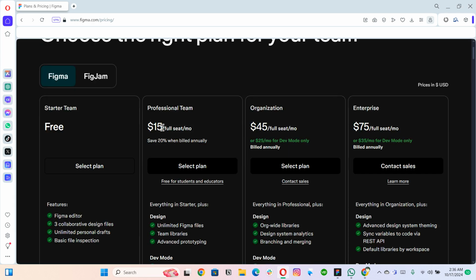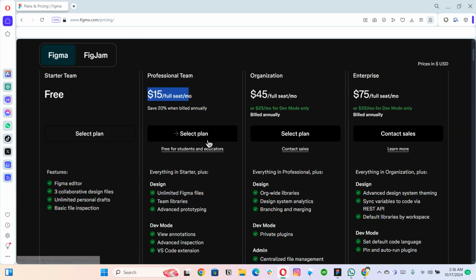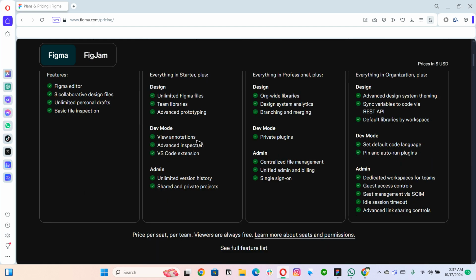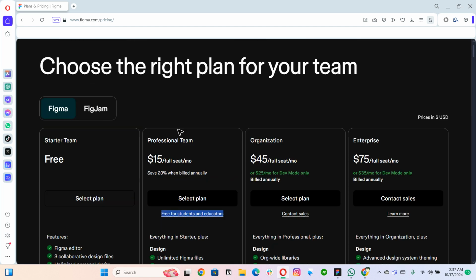Then they have professional teams at $50, and then organizational and enterprise. But majorly it is free for students and educators as well. So you can easily get a free account if you are a student or an educator, and that is pretty great and enough for every designer as well, right?